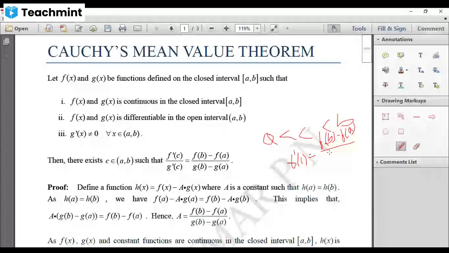Then what about g? Because g of x is also satisfying the same conditions of Lagrange mean value theorem, g dash of c is equal to g of b minus g of a divided by b minus a by Lagrange's mean value theorem.